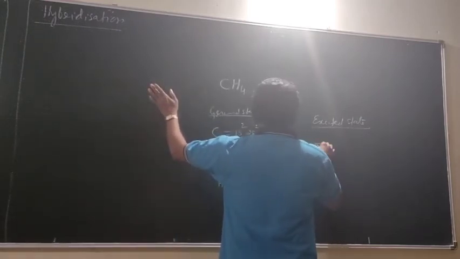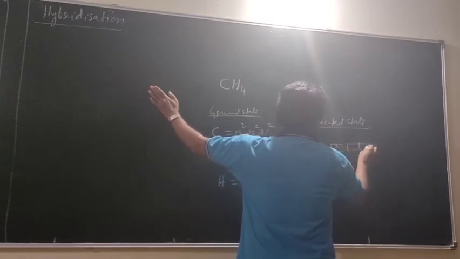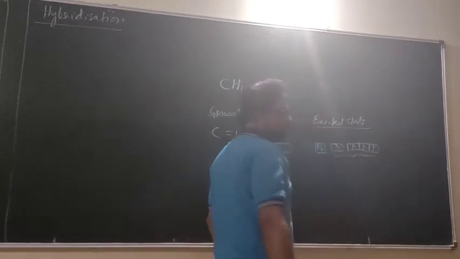Then what is the configuration? 1s2, 2s1, 2p3. Yes. Now how many bonds can it form?